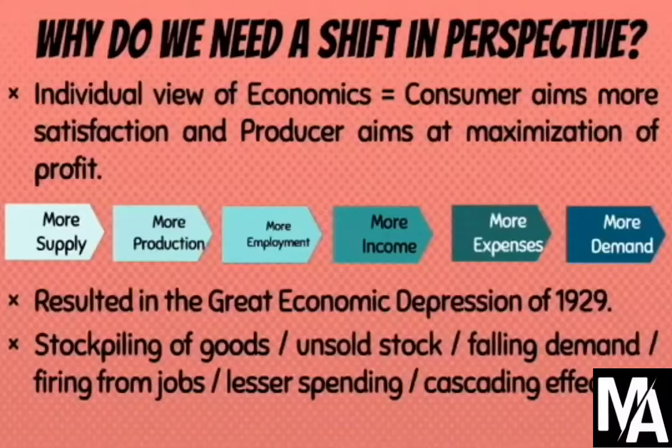This is because many of the producers started stockpiling goods. They thought that whatever they produce will be sold. But the problem was that most of the money in the economy was converted into goods, and there was very less money for spending or purchasing these goods. This stockpiling of goods resulted in unsold stock. When the stock was unsold and there was very less income, it resulted in falling demand for these goods.